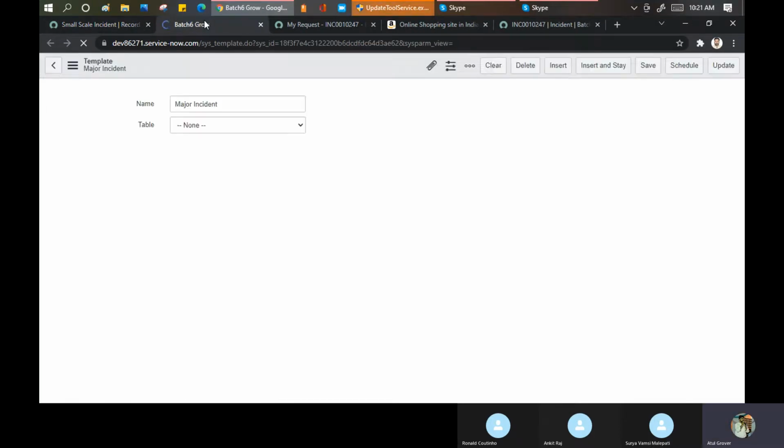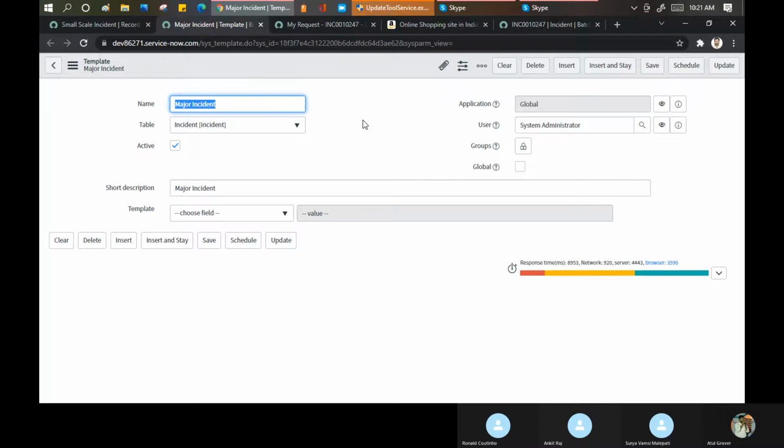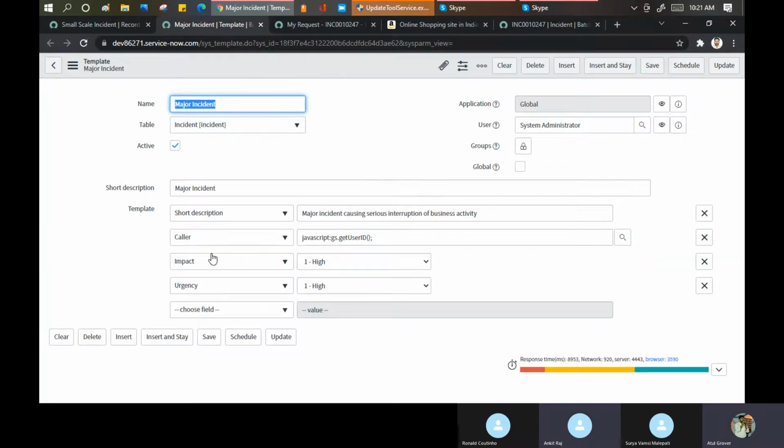A few things you have to write script for. If you want, you can go for the template part as well. And all of a sudden, I noticed when the record is saved without scripting, it's saving with a high priority, or P1. Yes, because it's taking default values from somewhere. So what you asked, Ronald: if you want to set a few things only, like the short description should become like this, color should become like this, priority should become like this, minimum you can do.